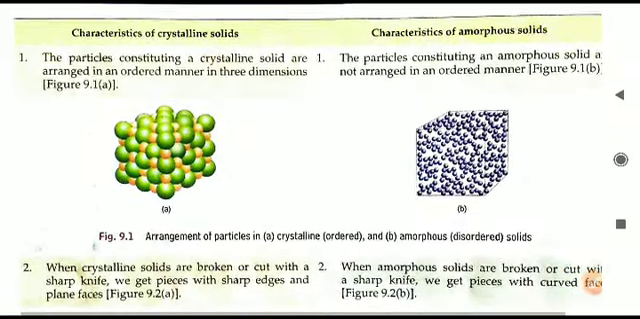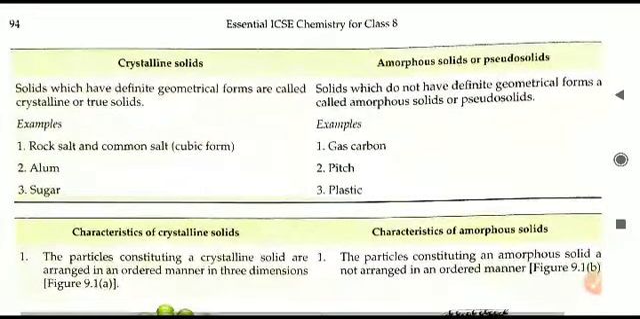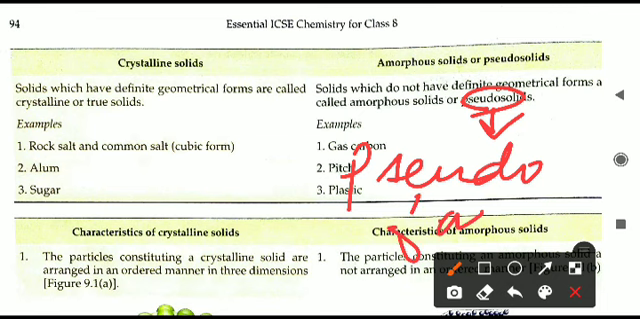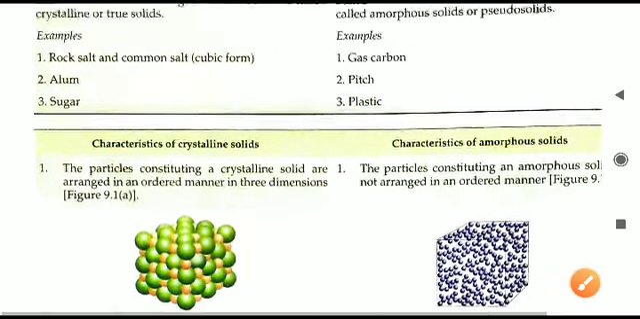That is why it is called amorphous solid or pseudo solid. Let us see the properties of these things. Before moving to the properties, what is the meaning of the term pseudo? Pseudo means false in the English language. So if something is written pseudo solid, it means false solid. Now we'll move to the other part.